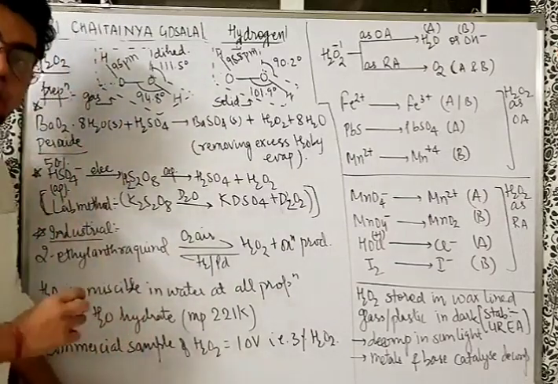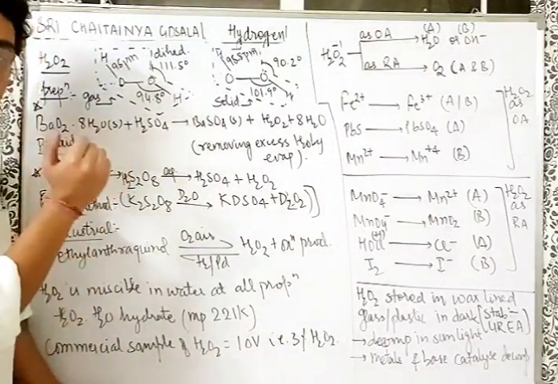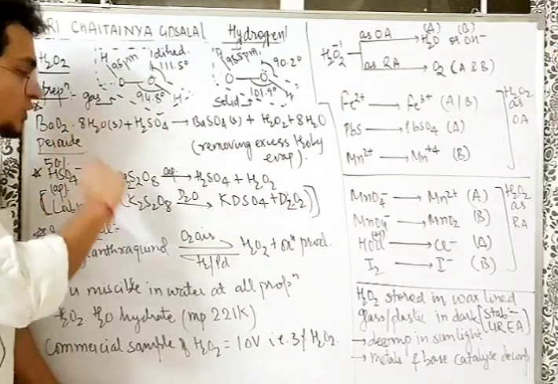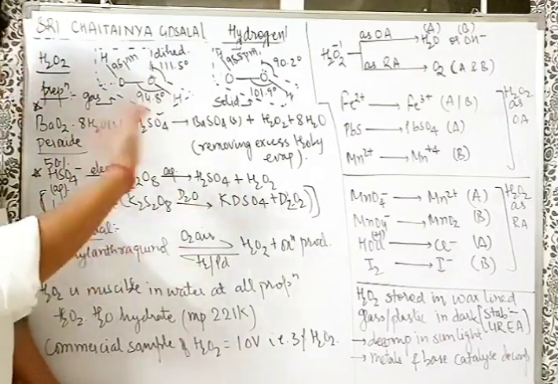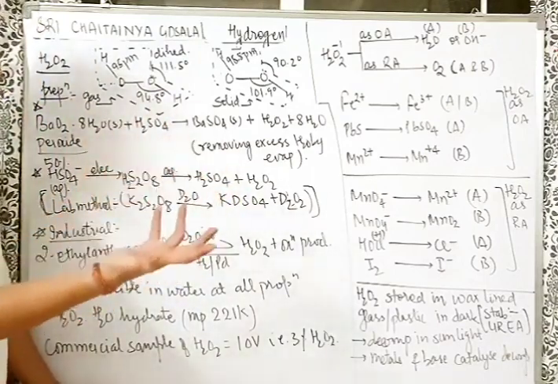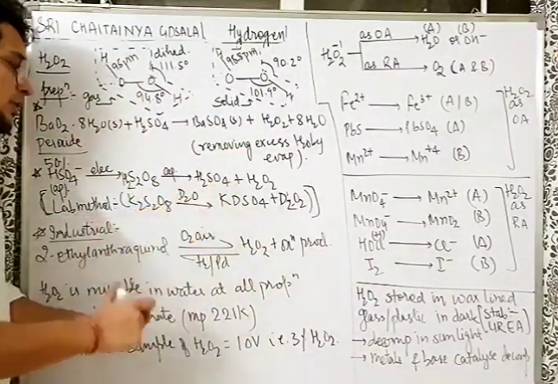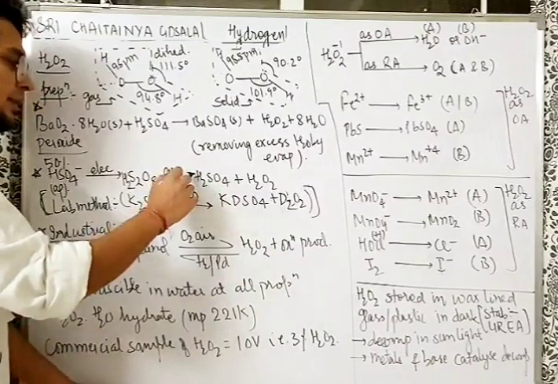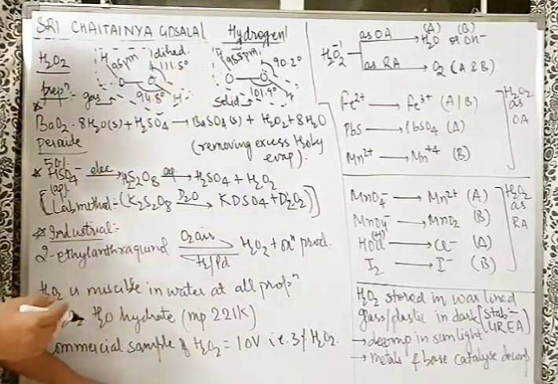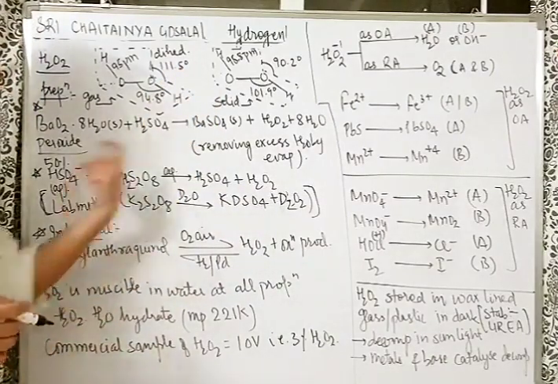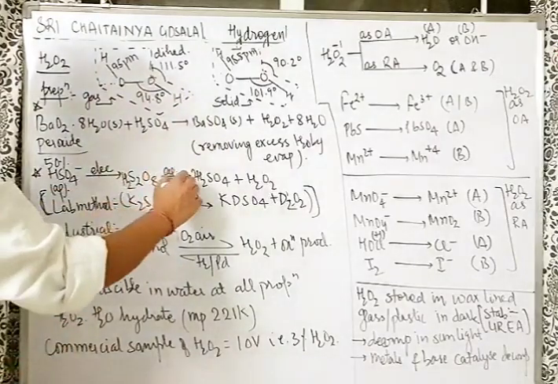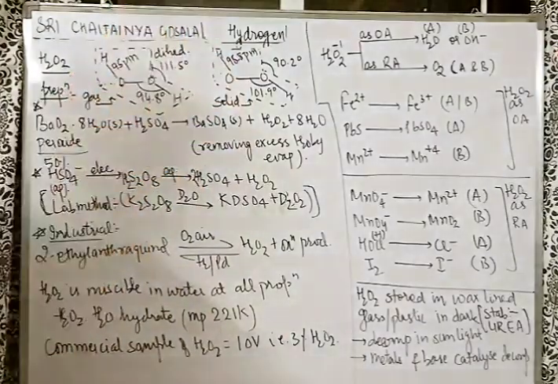Peroxodisulfuric acid, also known as Marshall's acid. Marshall's acid on hydrolysis will firstly give H2SO5 and H2SO4. On further hydrolysis, H2SO4 will come out. How many? 2 of them will come out, and H2O2 will come out as well. So on further hydrolysis, you get 2 H2SO4 and H2O2 comes out.